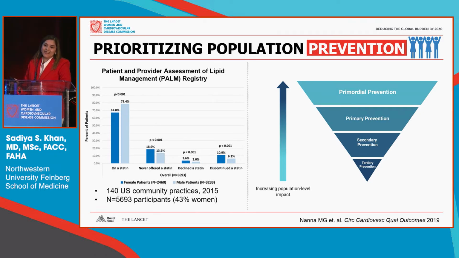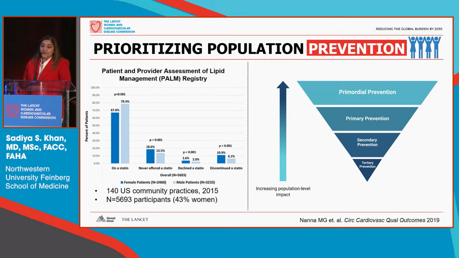So as a card-carrying preventive cardiologist, no disrespect to the interventional cardiologists in the room, I'd be remiss if I didn't say that one of the most important things is that we have to prioritize population prevention, and the reverse pyramid focusing on increasing population level impact as we move from tertiary and secondary prevention, which are of course critical, to primary and primordial prevention.